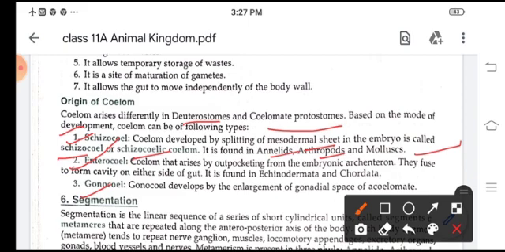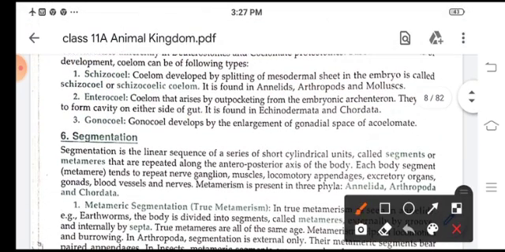Enterocoel means coelom which arises from the outpocketing of the embryonic archenteron, and they fuse and form a cavity on either side of the gut. Usually it is found in echinoderms and chordates. Gonocoel means it develops by the enlargement of the gonadial space of acoelomates.